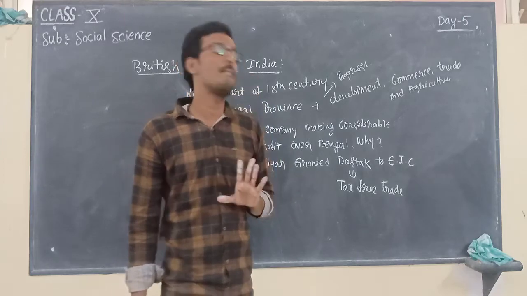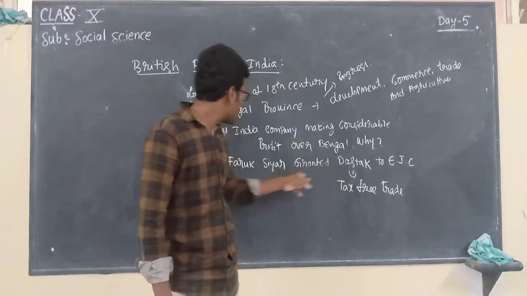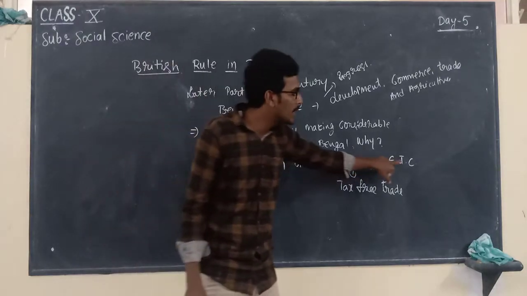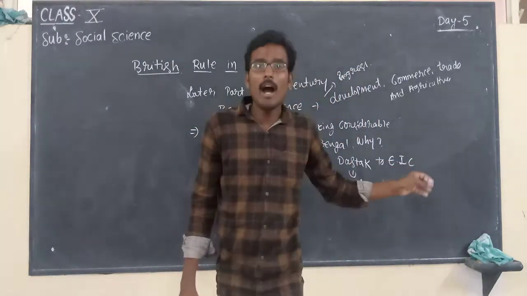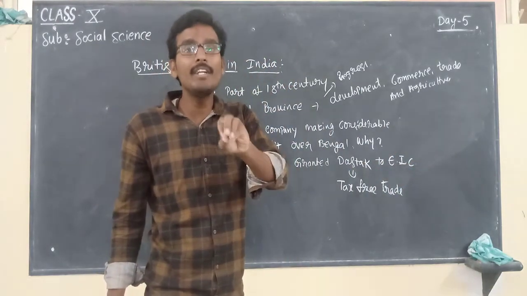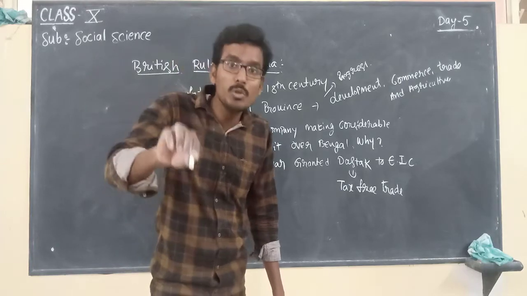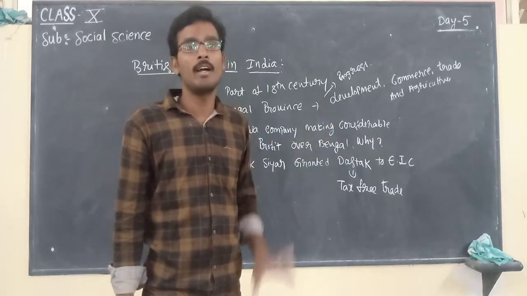But here what happened was, whatever dastak was given by Farrukhsiyar to the East India Company, the East India Company officials misused the dastak right over Bengal.